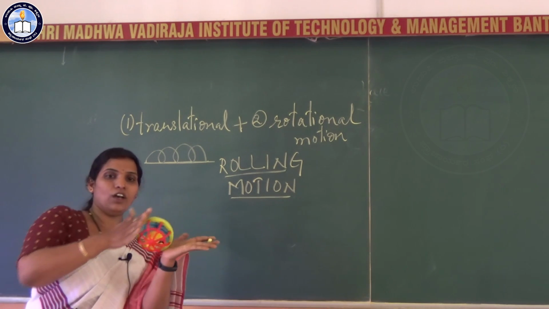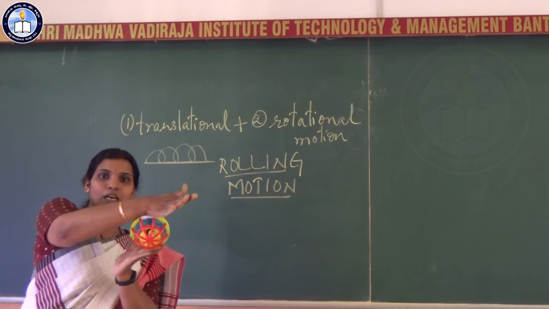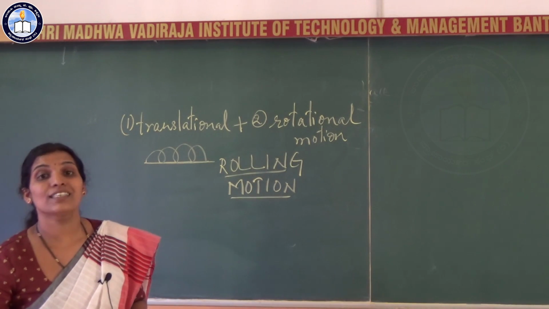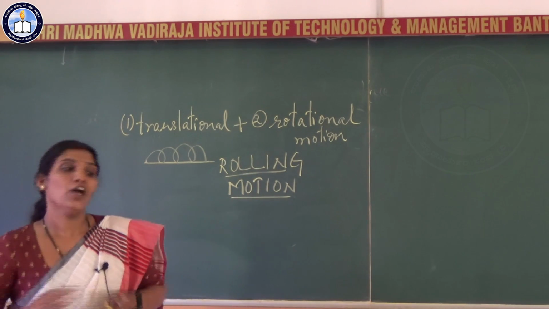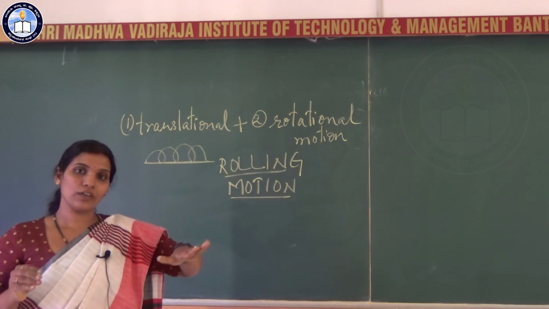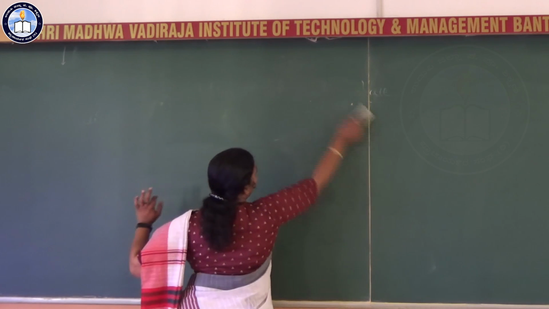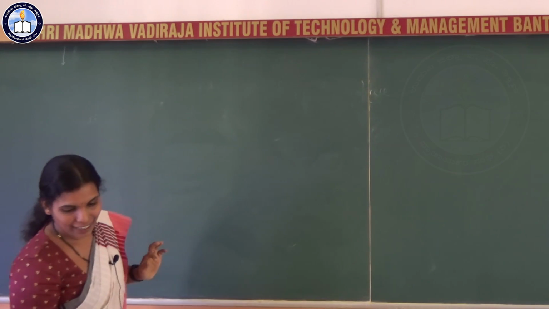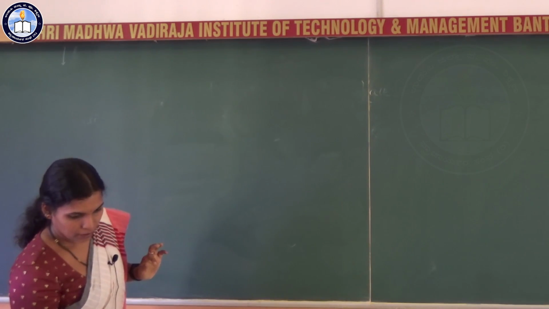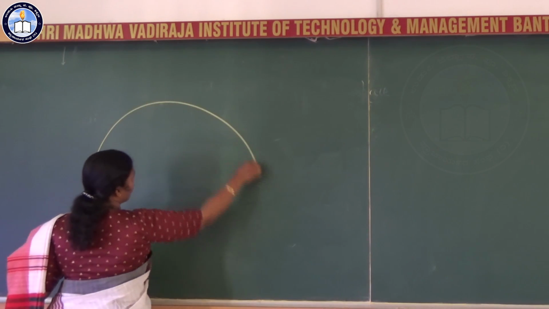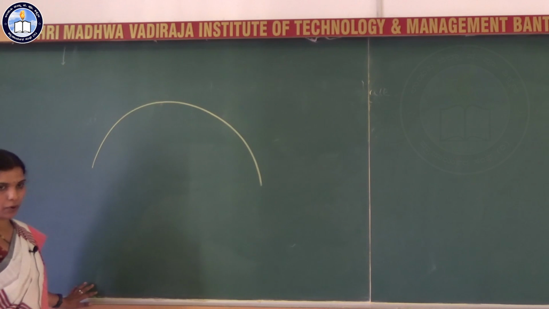This is rolling motion. Translational plus rotational motion combined. You have a cylinder, you roll it on the ground, that is a rolling motion again. Okay. A small comparison between a rolling and a translational motion. As I have told you the example of a spinner or a spinning ball.